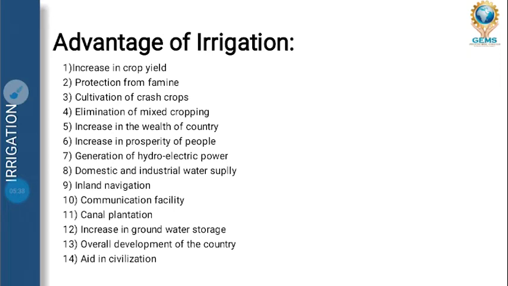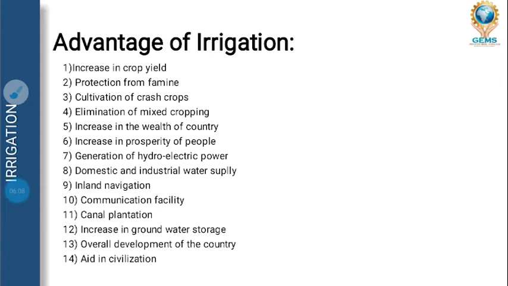Like all the villages are being connected through a common pipe through which water will be supplied to all. The inland navigation, communication facility, canal plantation, like these are the examples of irrigation. And aid in civilization, as we all know, the population is growing day by day. The people are moving towards the cities, and the village is also converting into the city.